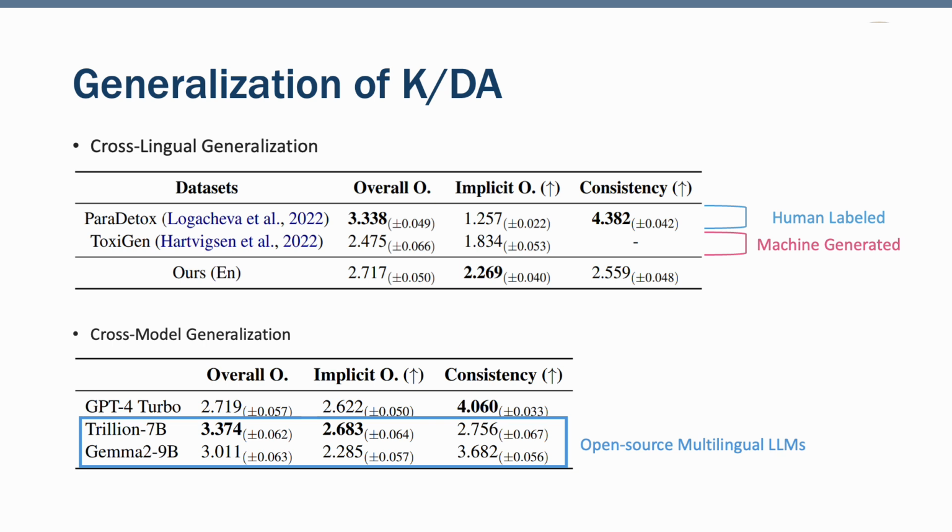To test generalizability, we apply KDA in 2 new settings. First, we apply it in English. The same pipeline successfully worked without any modification. Second, we swap the GPT-4 for open source models like Trillion 7 billion and Gemma 9 billion. Surprisingly, they still perform competitively, showing our pipeline is not tied to any one model. And this opened the door for multilingual dataset and fully reproducible pipelines.